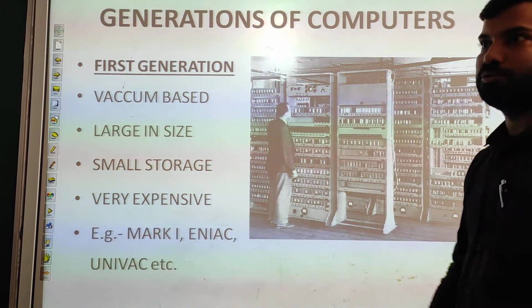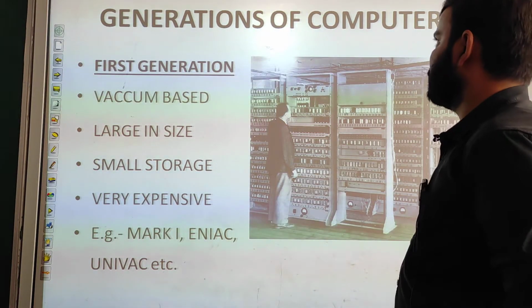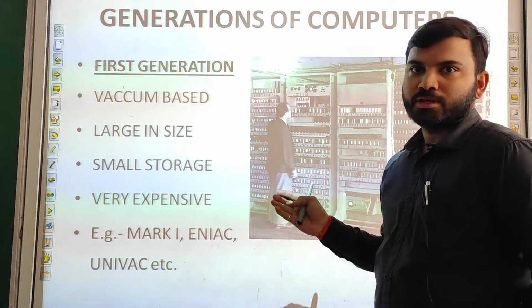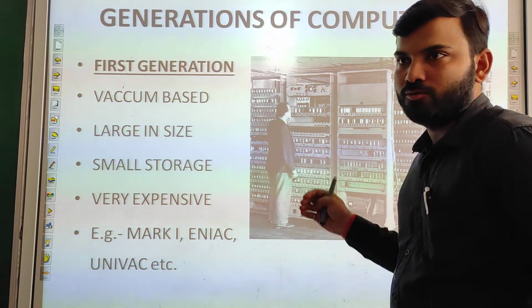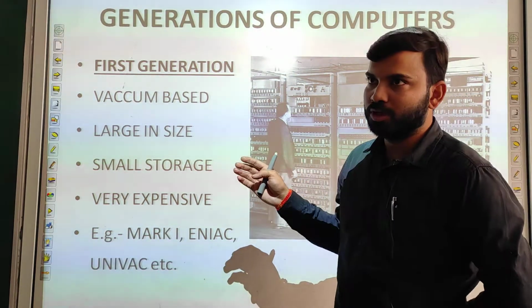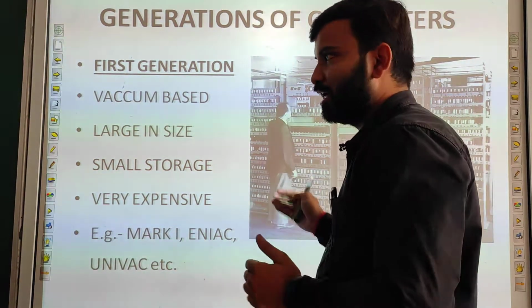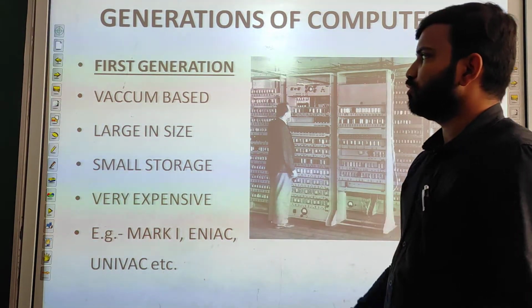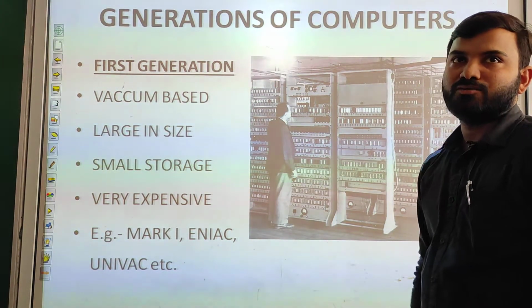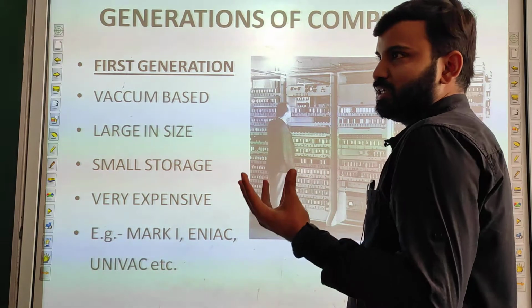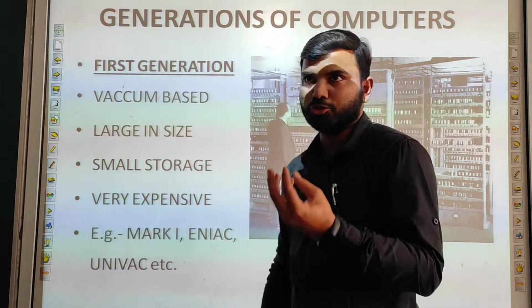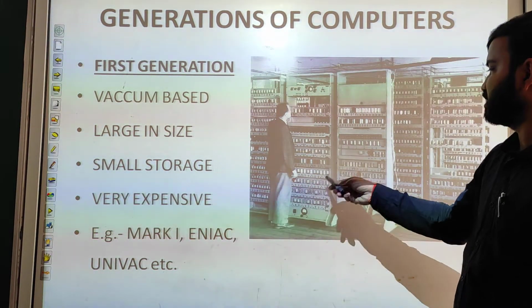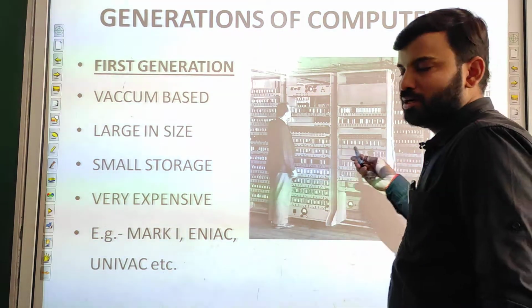Generation of computers. In generation we are going to study how the computers evolved, how they were slowly developed, and how all the things were added in the computer. So the first generation was vacuum based. Like we can see in our bulb, everything was stored in vacuum tubes, and the vacuum tubes were placed like this, as we can see in the picture.